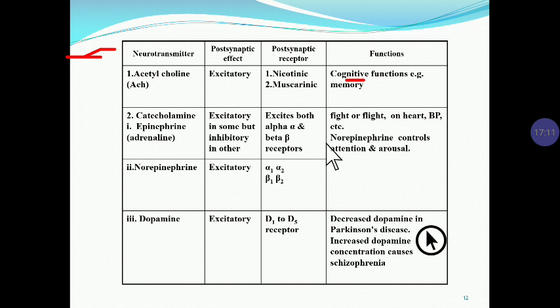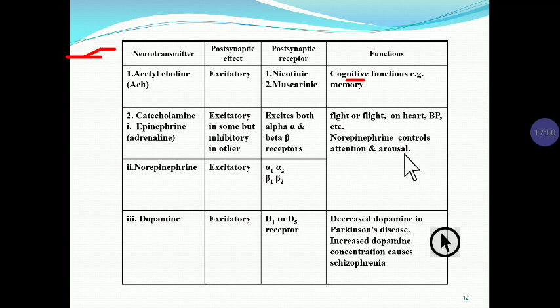Now, what is the function of the catecholamines, adrenaline and noradrenaline? It is the fight or flight response. In Marathi it is called लढा, fight against it or run away from there. So it is called the fight or flight response. For example, if you see a tiger in front of you, you run from that tiger. So it is the fight or flight response, with an effect on the heart and the blood pressure.